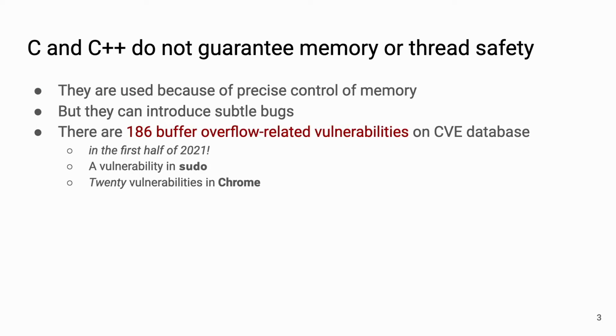C and C++ do not guarantee memory or thread safety. They are used because they allow precise control of resources such as memory, but this precise control comes at a cost. They can introduce subtle bugs. For example, in the first half of 2021, there was on average about one buffer overflow vulnerability per day on the Common Vulnerabilities and Exposures database. This includes a vulnerability in sudo and 20 vulnerabilities in Chrome.